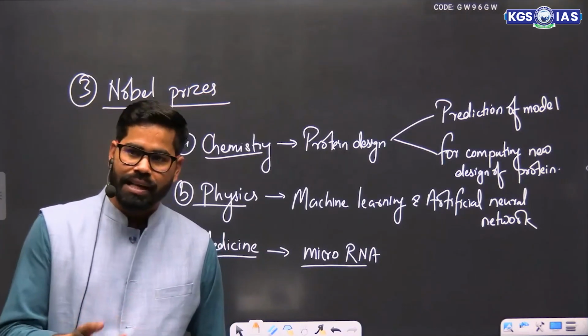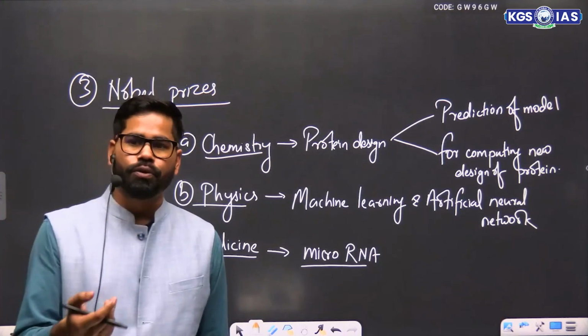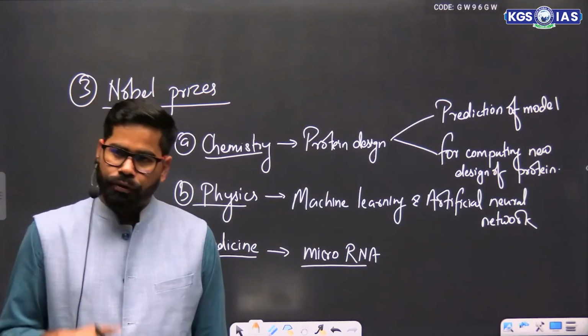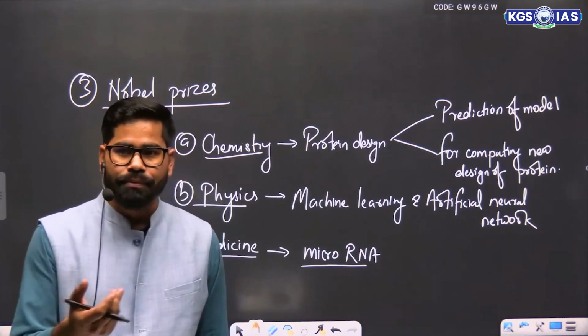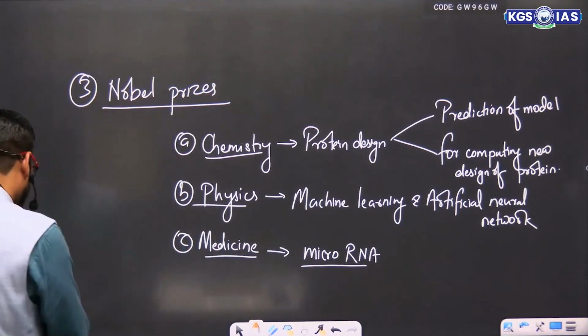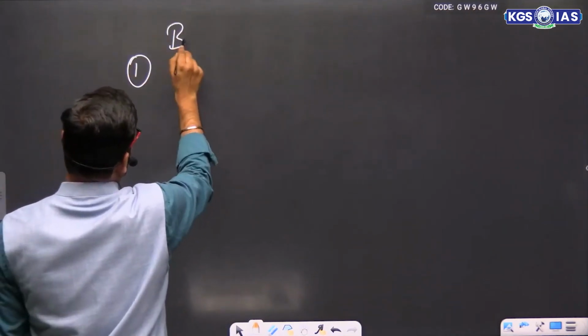We will try to understand these concepts, and then we will also see who are the people who have got this Nobel Prize. So first, let us try to understand the concept behind these different things. First, let us start with bio or medicine.